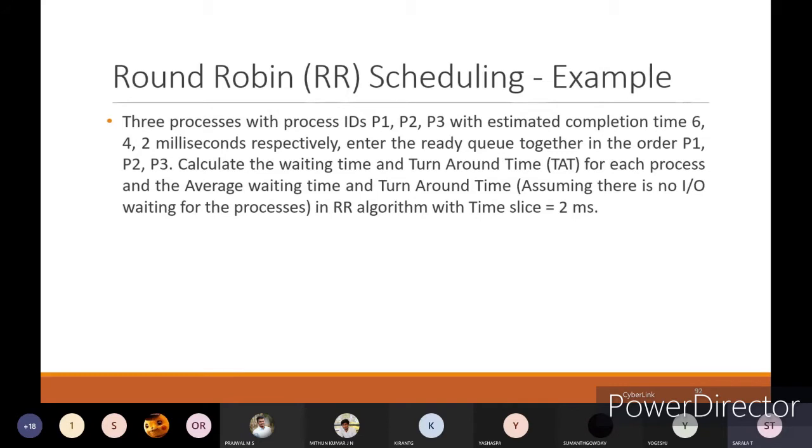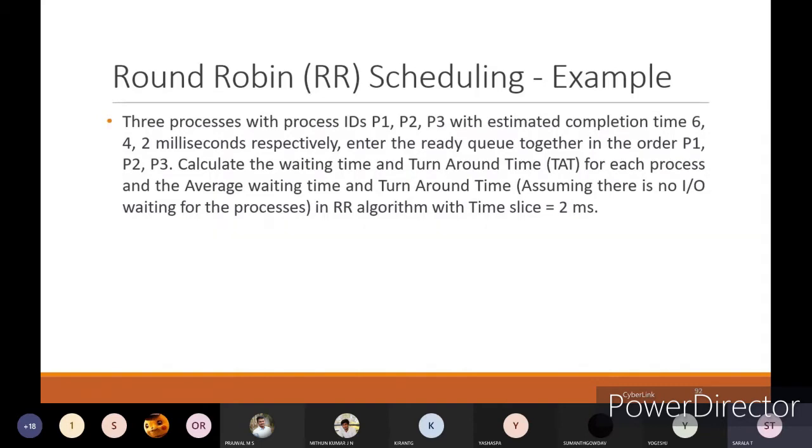Here they have taken the example that 3 processes will be there and their estimated execution times are 6, 4 and 2 milliseconds respectively, and they enter the ready queue together in order P1, P2 and P3. Means P1 has got into the ready queue first, second is P2, third is P3, and we have to find out the waiting time and turnaround time for each process and the average waiting time and turnaround time.